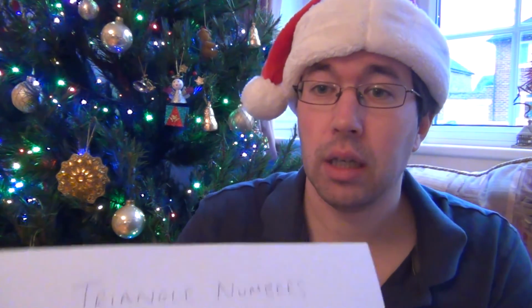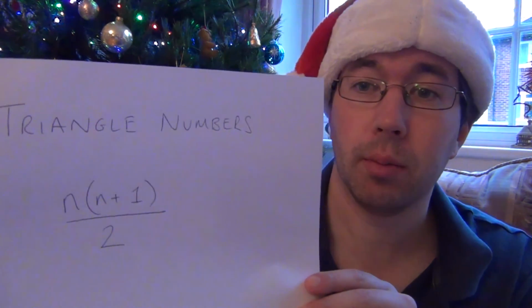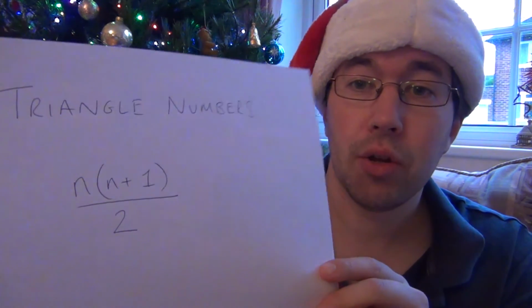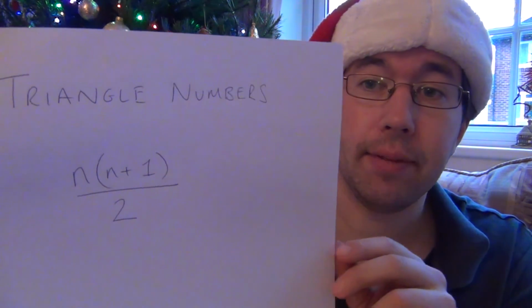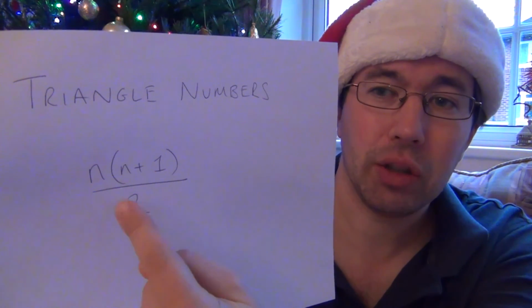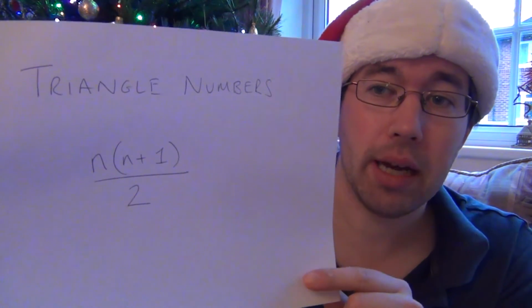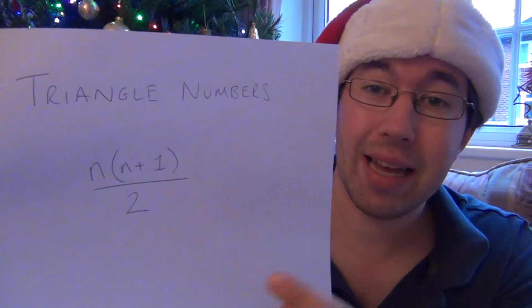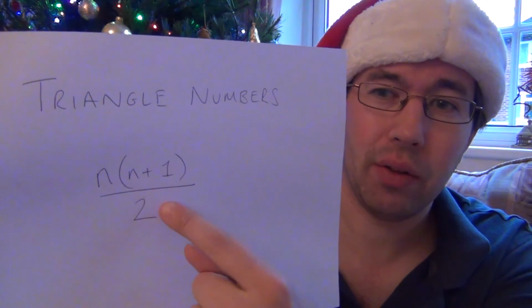So on each particular day of the song, they get a triangular number of gifts. And the formula for triangular numbers is there on the screen now. So, there'll be a link in the video description, or if you've got annotations turned on, you can click on the formula here, and that'll take you to another video I've made where you can see how to actually work out that formula.